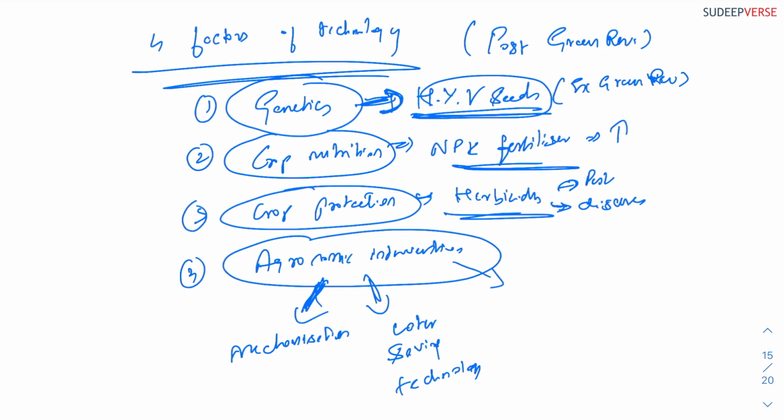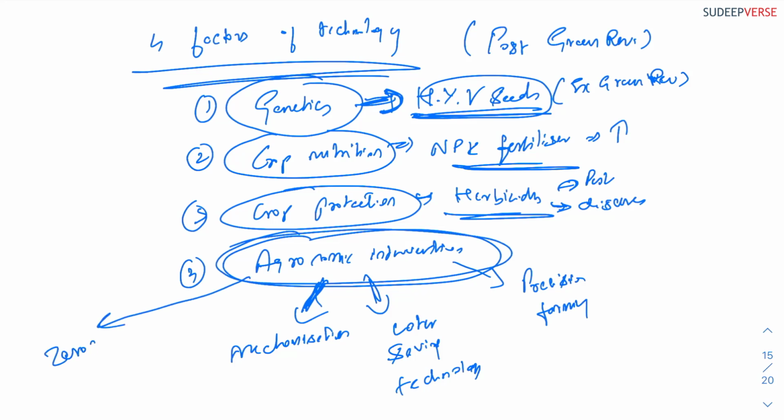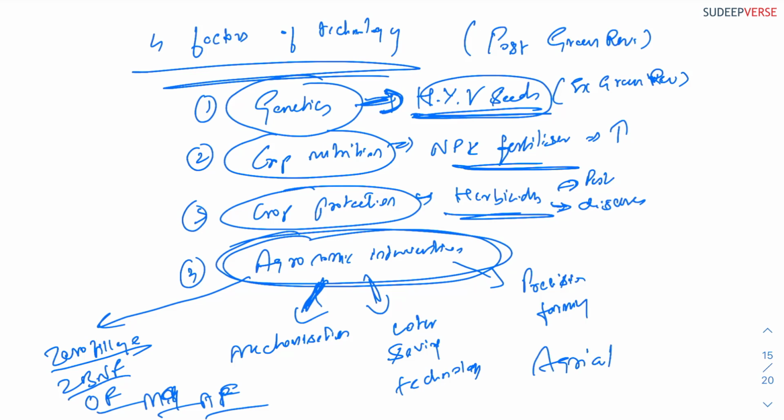And the next is we also have to focus on precision farming. Okay. Also, new agronomic interventions are coming, like zero tillage, zero budget natural farming, organic farming, market gardening, agroforestry. Okay, so all these are new agronomic interventions that are coming in order to improve agricultural production.